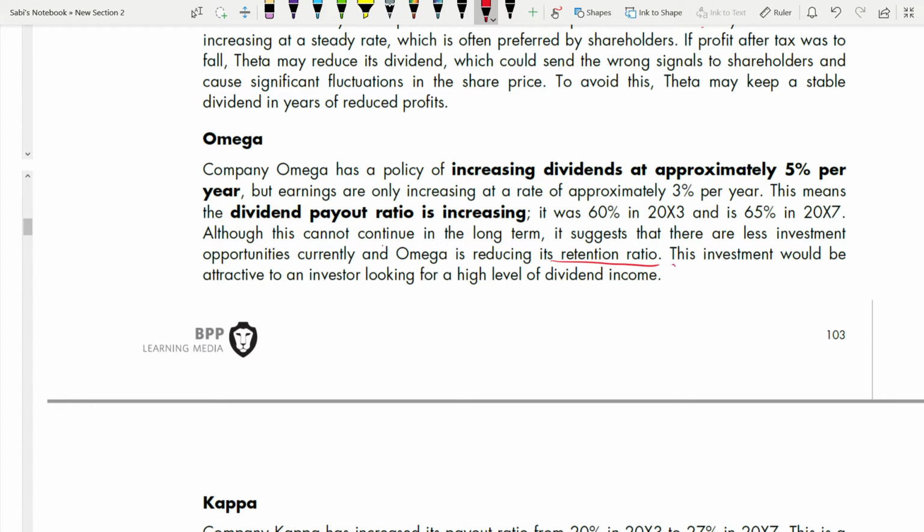So this investment would be attractive to an investor looking for a high level of dividend income. Okay, so this type of investment, this Omega, which type of investor will invest in Omega? The one who is looking for high level of dividend income, because just see, your dividend is increasing at 5%, dividend payout ratio is increasing from 60 to 65, right? Now let's go to Kappa.